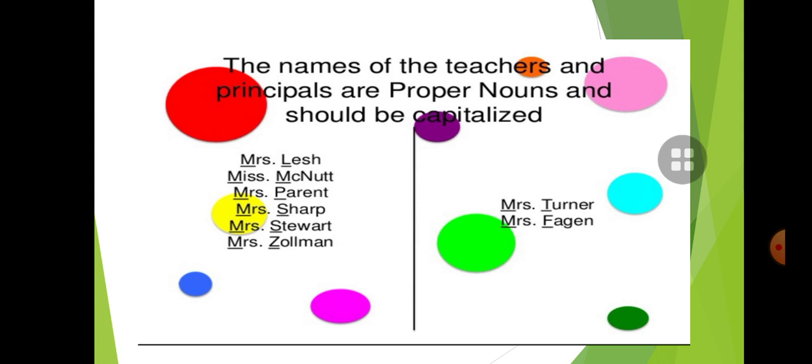These are proper nouns. And teacher and principal, if we say teacher or principal, these are common nouns. But if we say the name of the teacher or the name of the principal, it will be a proper noun. Okay.